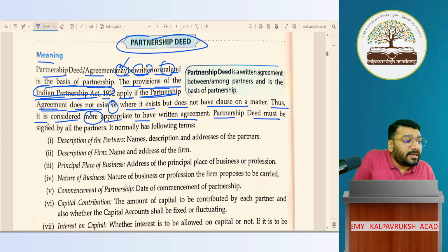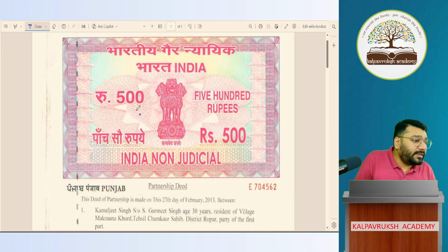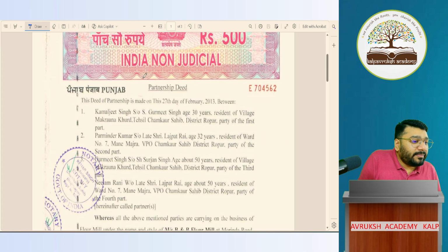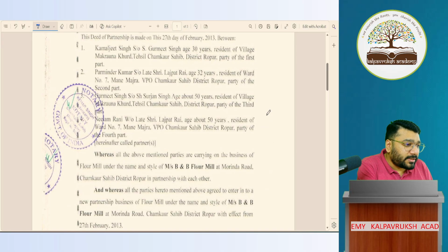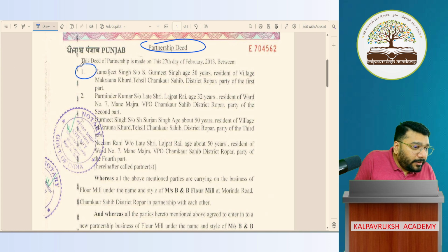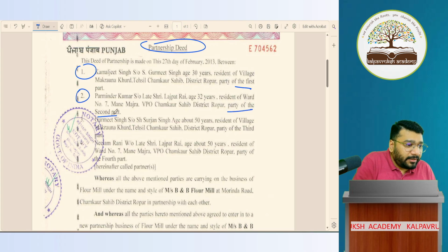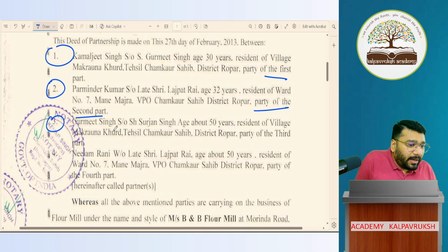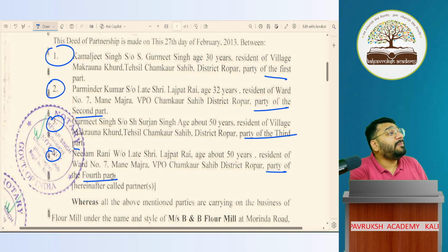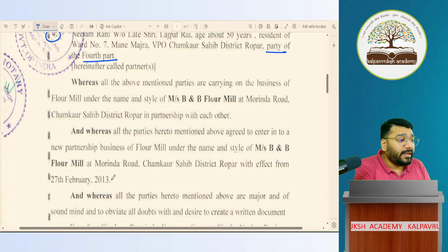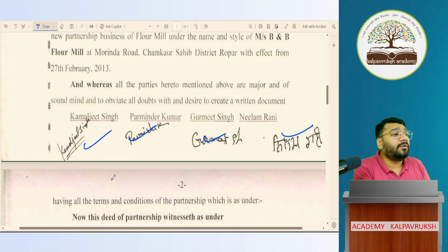The partnership deed must be signed by all the partners. Look at this deed. This is a partnership deed. If you look at this, every page has been signed by how many partners? 4 partners. Let me check here. Partner 1, party of the first part. Partner 2, party of the second part. Third partner, party of the third part. And the fourth one, party of the fourth part. So this is a partnership deed having how many partners? 4 partners. On every page, all the 4 partners have to sign.